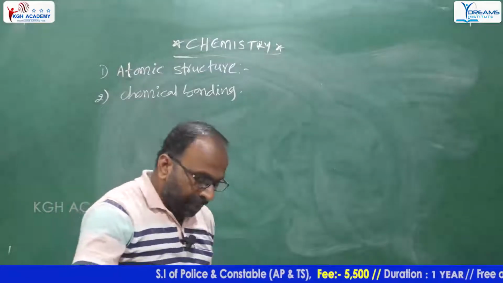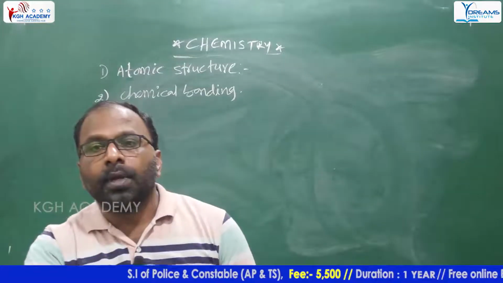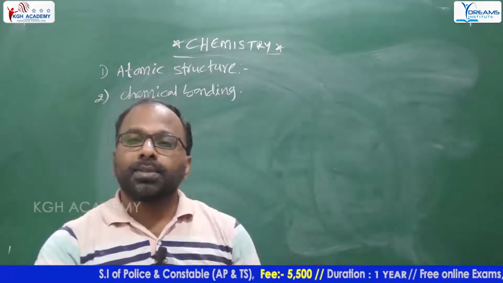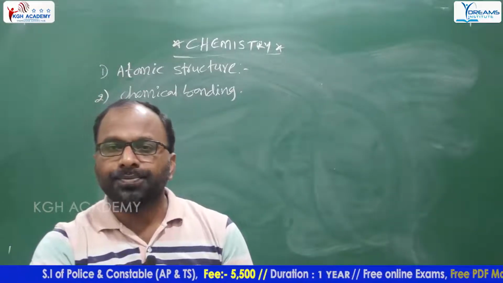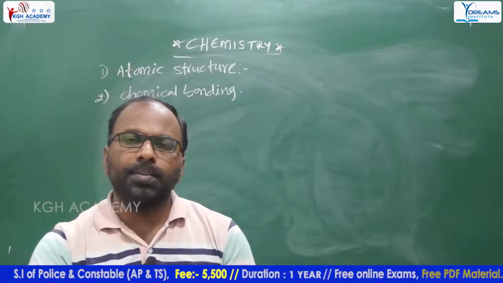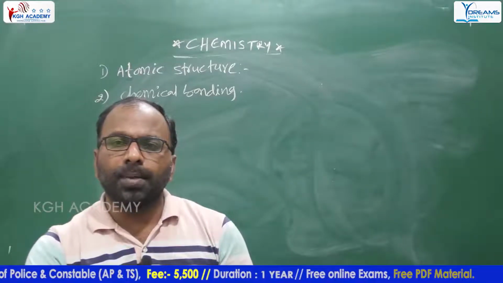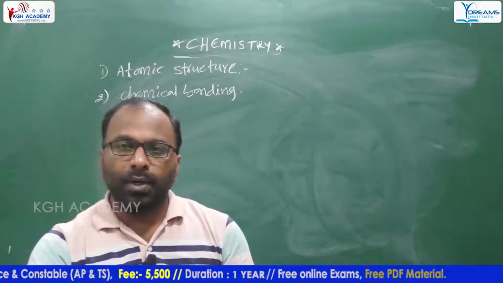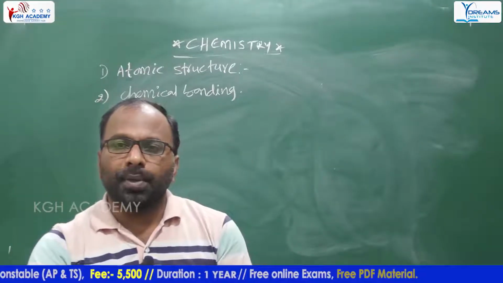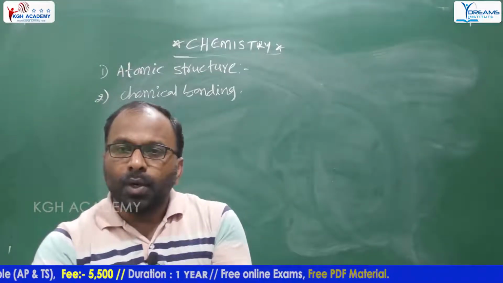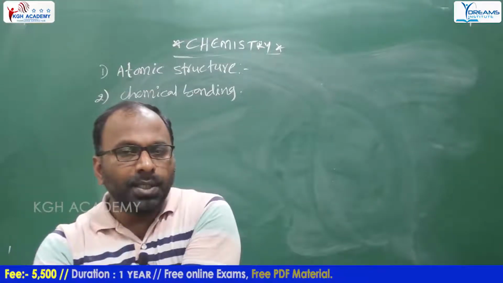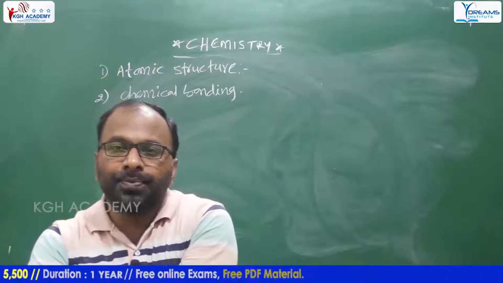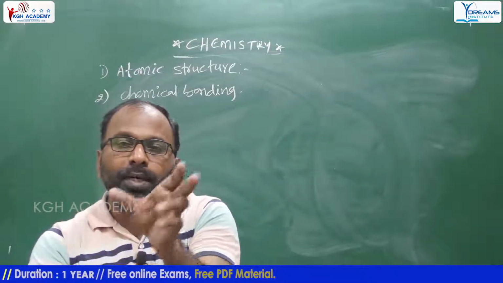Then next one. Also in this chapter, there are different types of quantum numbers. We know there are 4 important quantum numbers. One is the principal quantum number, second the azimuthal quantum number, third the magnetic quantum number, fourth the spin quantum number. What is a quantum number? Who explained these quantum numbers? What is the symbol for these quantum numbers? What is its importance? These are the important concepts in this.